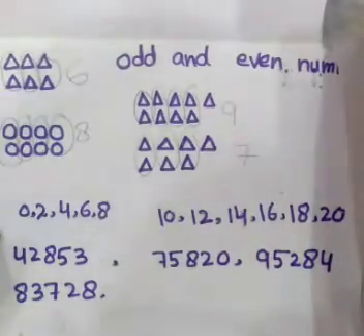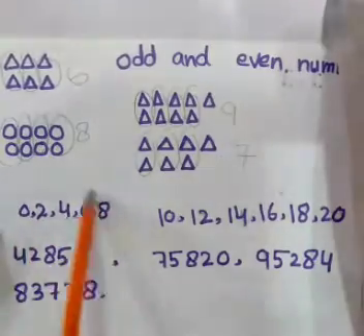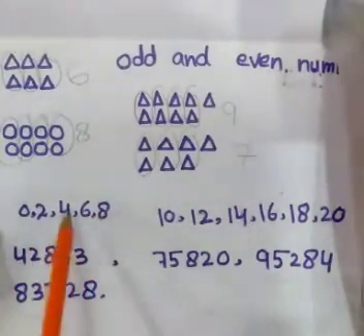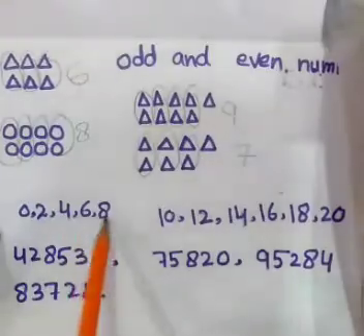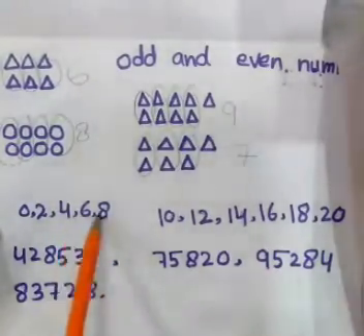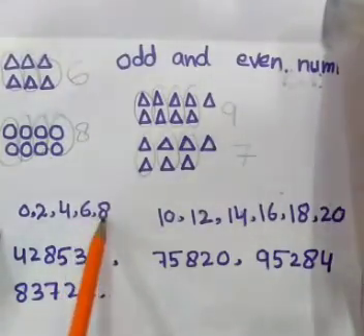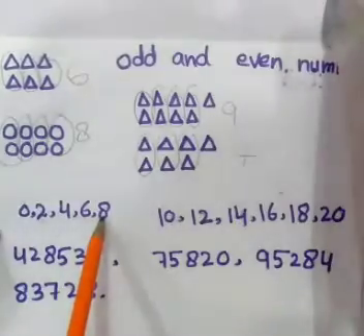So I will teach you a very easy technique. You will always remember these 5 digits, 0, 2, 4, 6 and 8, and also learn the definition of even numbers. The numbers that can be completely divided by 2 are even numbers. You will easily find the even number.